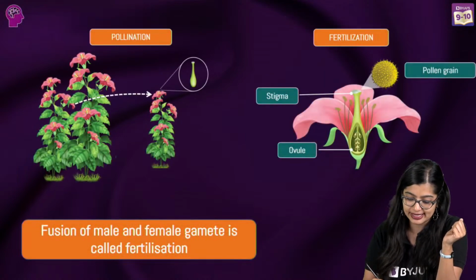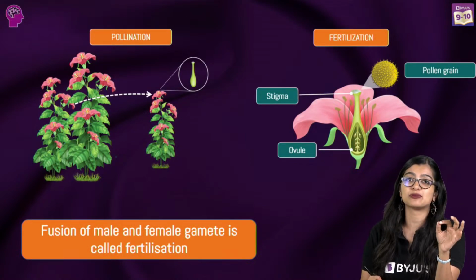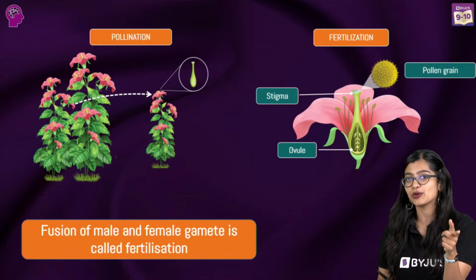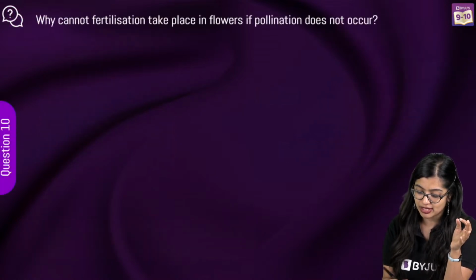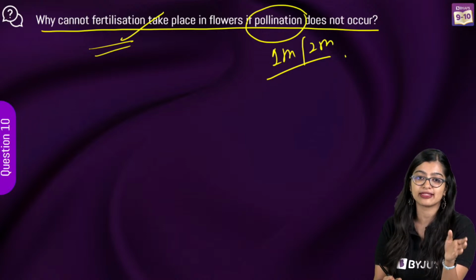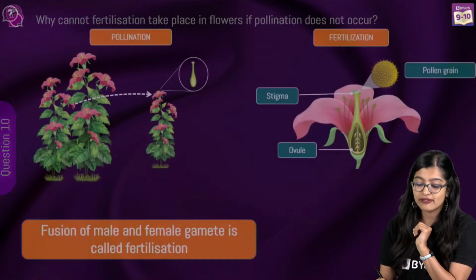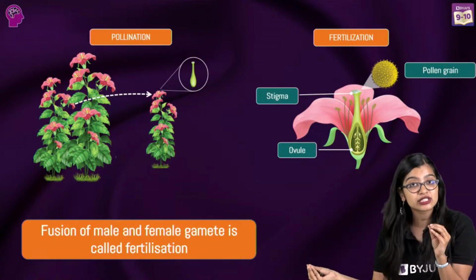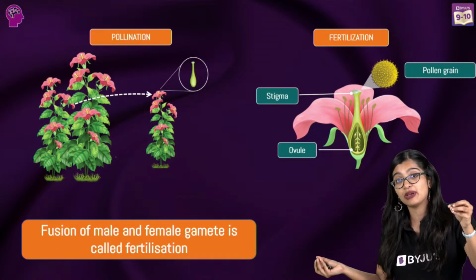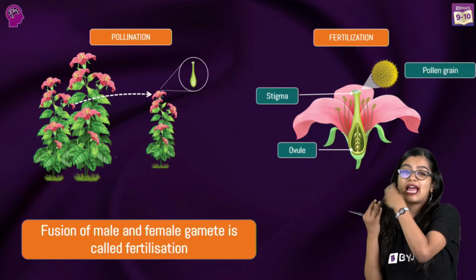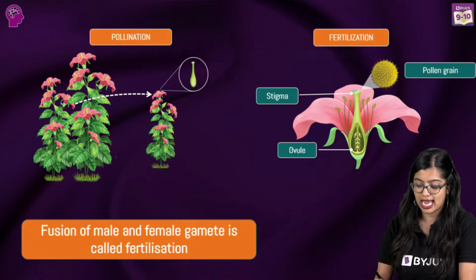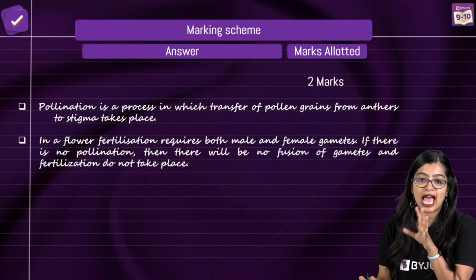So the answer is very simple. Start by defining pollination. Pollination is nothing but the transfer of pollen grains from anther to stigma. If pollination does not happen, then the male gamete will not reach the female gamete. And if male and female gametes are not able to meet, then fusion will not happen. Very simple and easy.